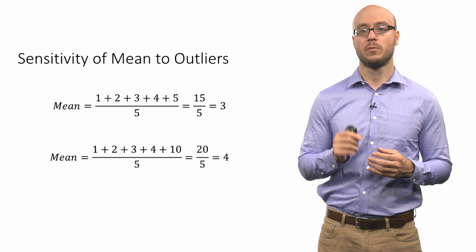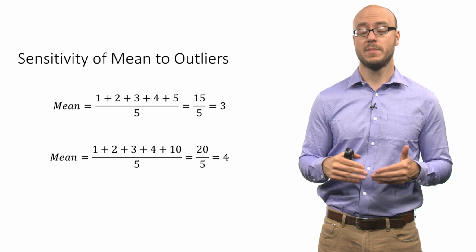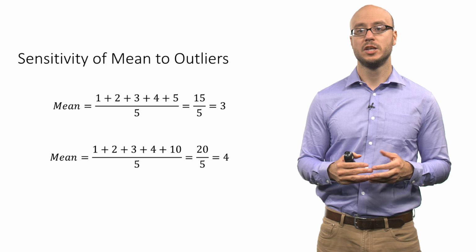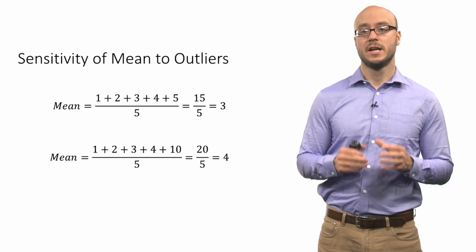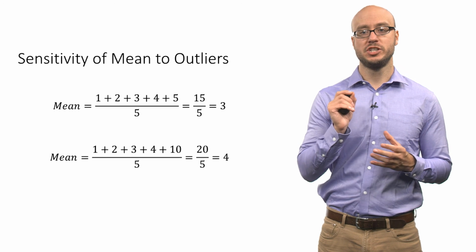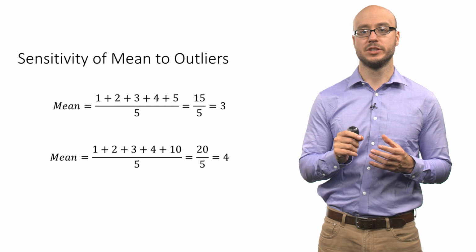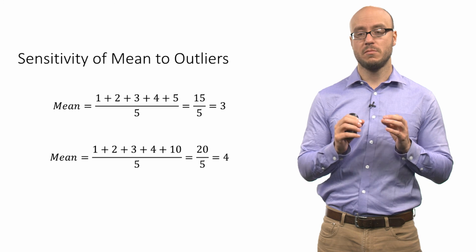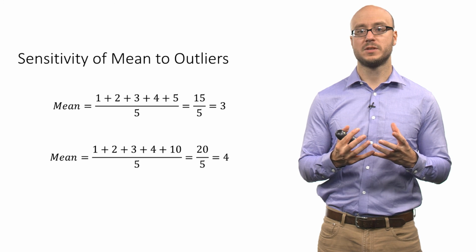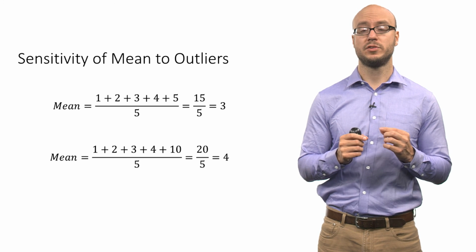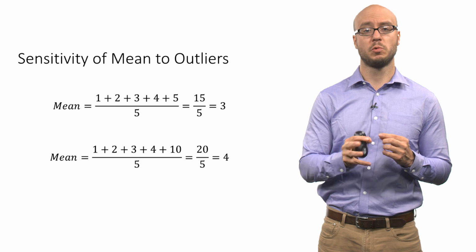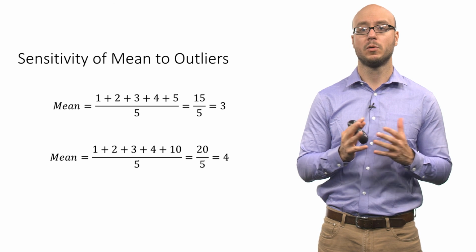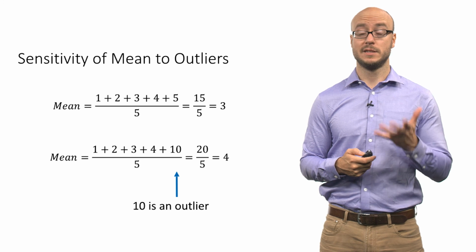So when you add up 1, 2, 3, 4, and 10 and divide by the n, which is 5, you get 20 divided by 5, or 4. Now what happens is that just changing that one data point, that one observation, it alters the mean quite a bit from 3 to 4. So the mean, because it includes all the observations, it's actually sensitive to just changing one data point. You can change one data point and it'll shift the mean up or down. So in this case, 10 is an outlier, and the mean is sensitive to outliers.